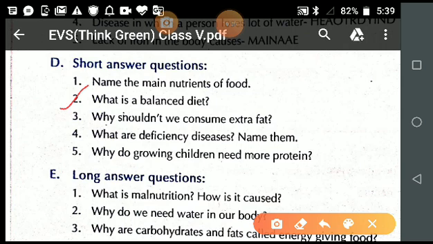So student, let's do a little discussion on this topic, and then you note down the answer.